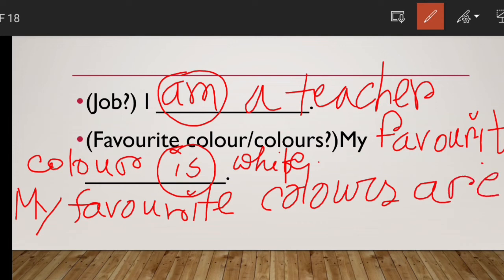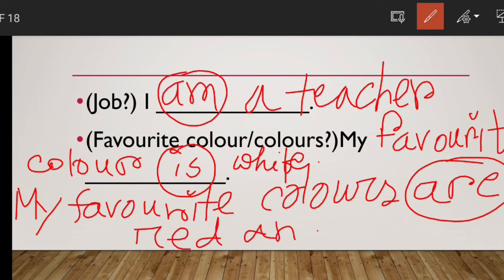It will be my favorite colors are, right? Are, as it is plural. For example, my favorite colors are red and black, red and black. So in that way you can write down.